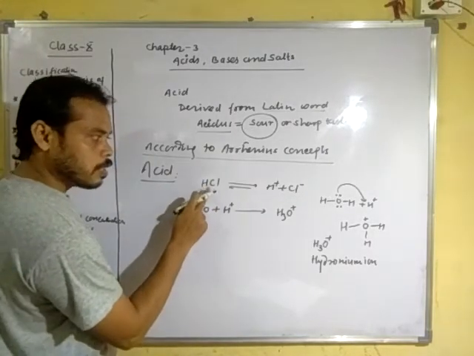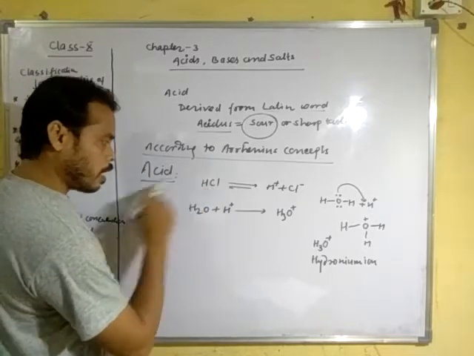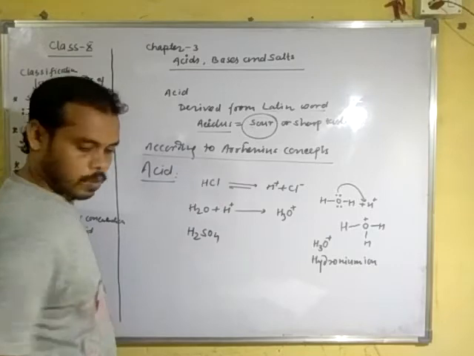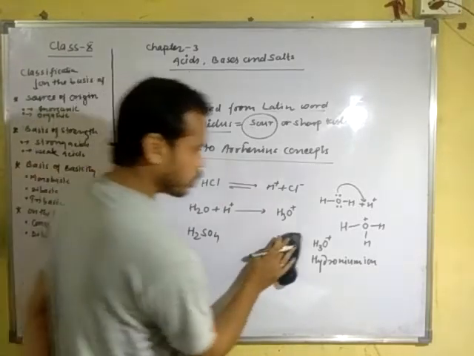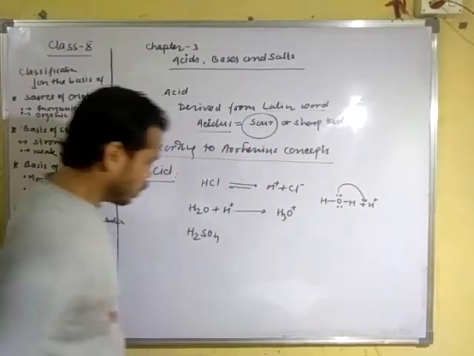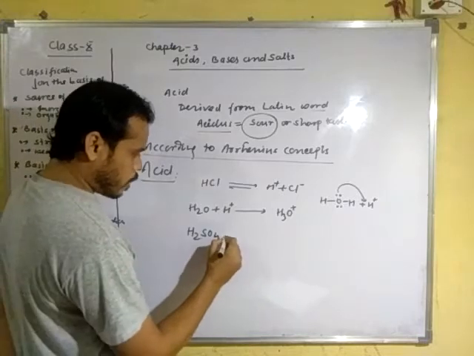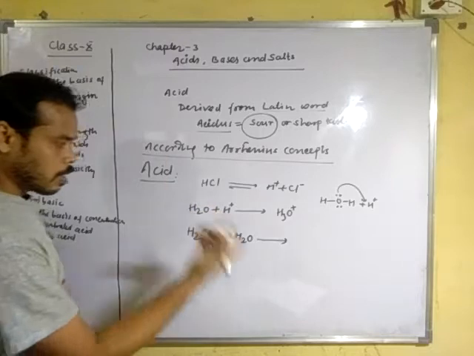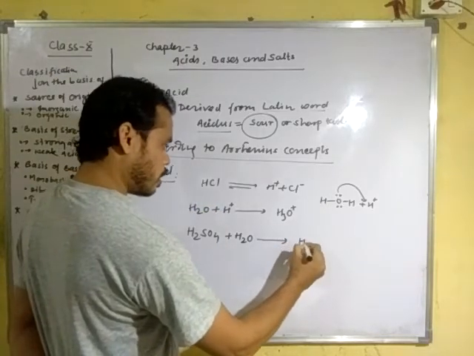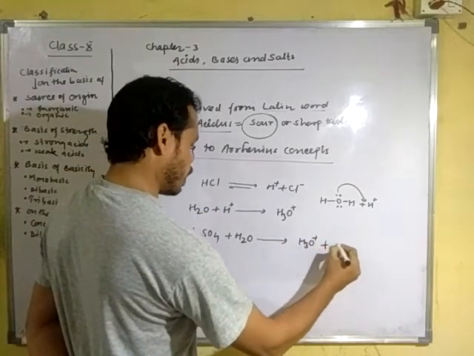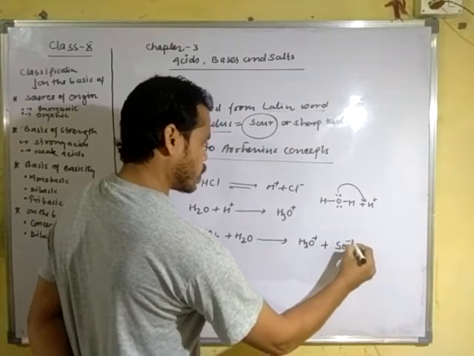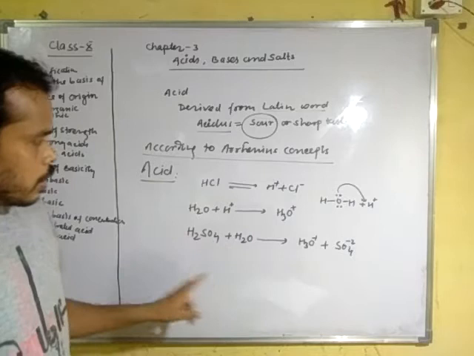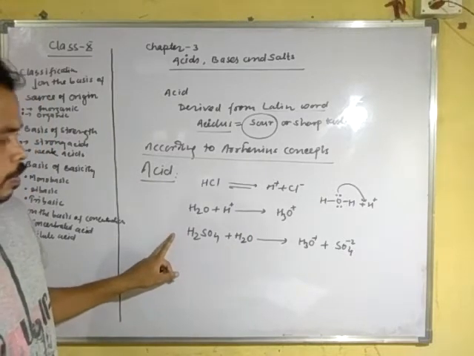Okay, let us see another example of an acid. H2SO4. When H2SO4 dissolves in water, it gives H3O positive and SO4 2 negative. Clear? This is the hydronium ion.